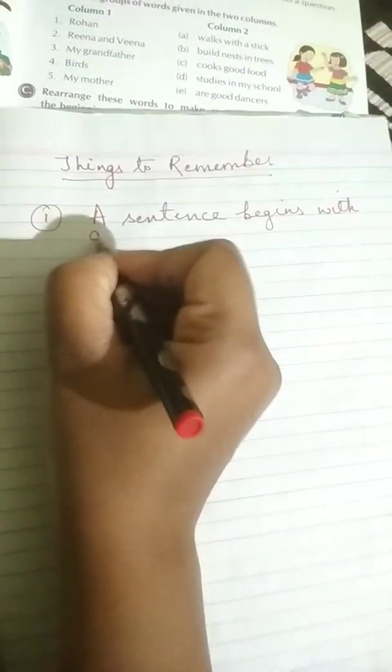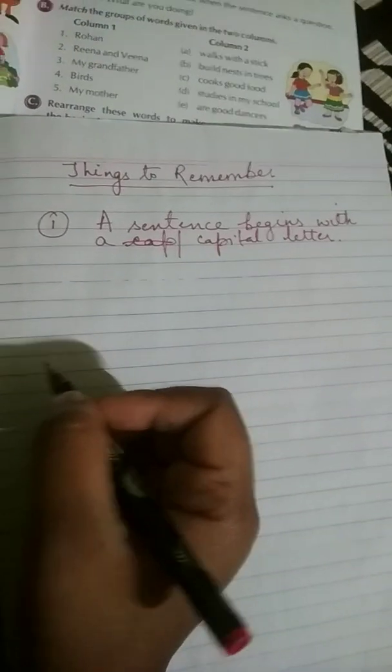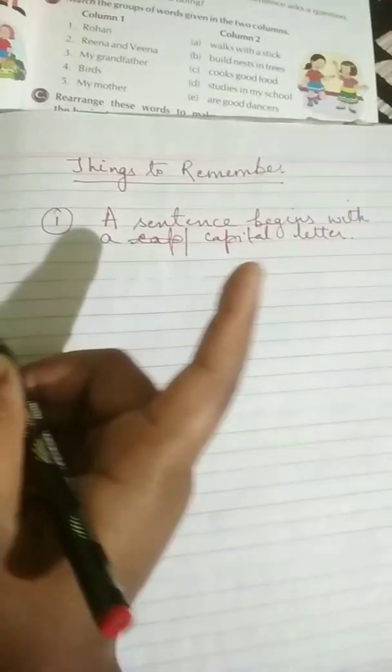First one is, a sentence begins with a capital letter. We know that the first letter of a word always begins with a capital letter.